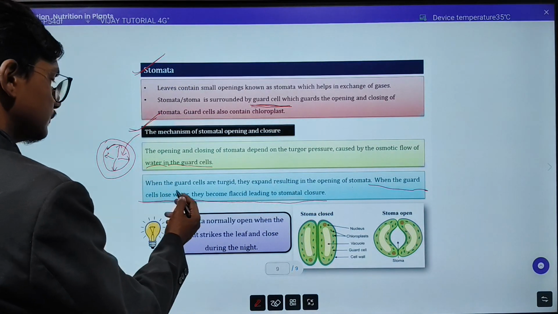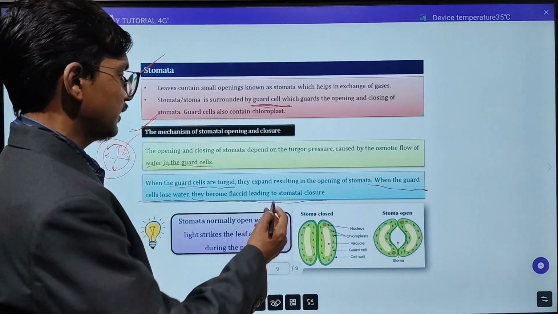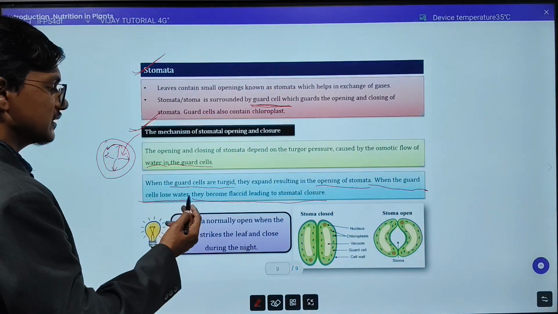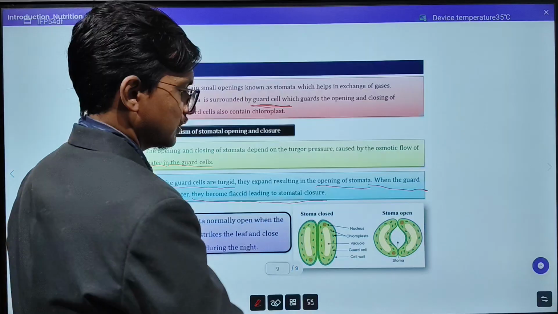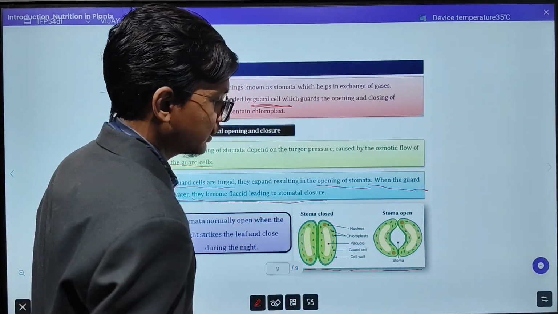So, yeah, this thing you have to remember. Guard cells are turgid, it is opening of stomata. Guard cells lose the water, they become flaccid and the stomata will close. This is your diagram when the stomata is closed and when the stomata is open.